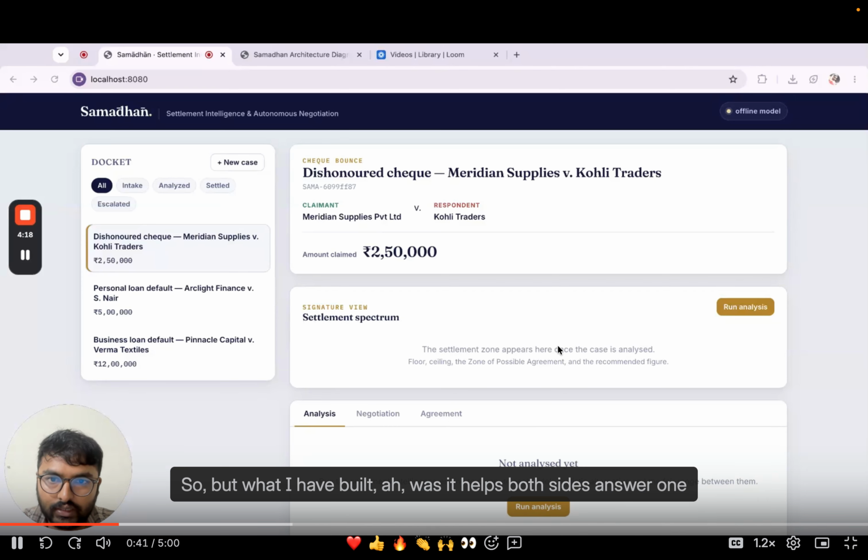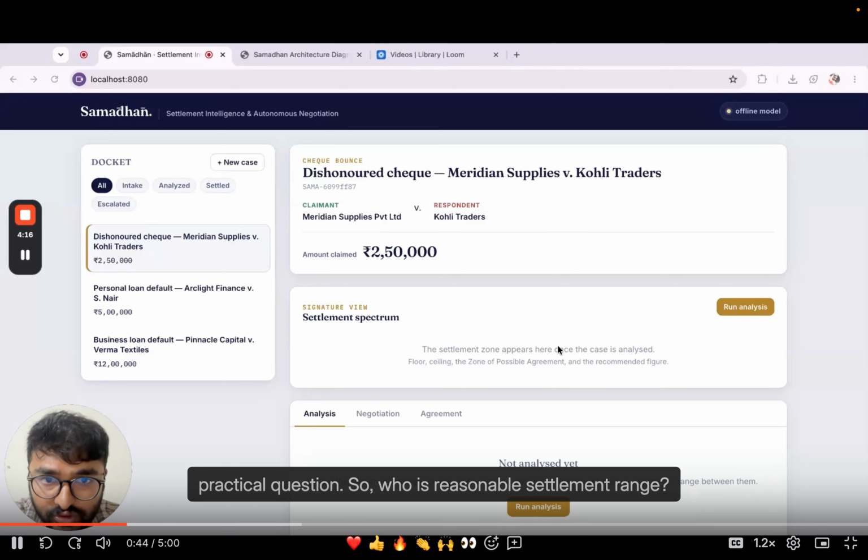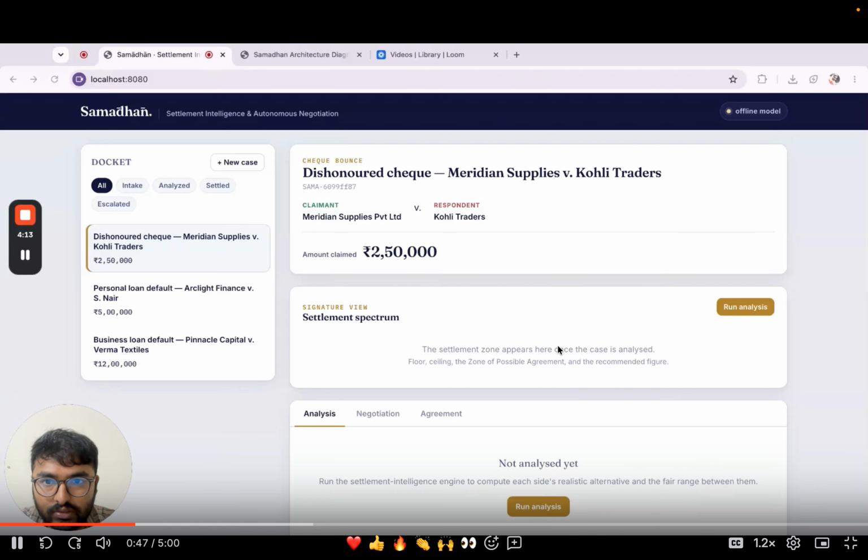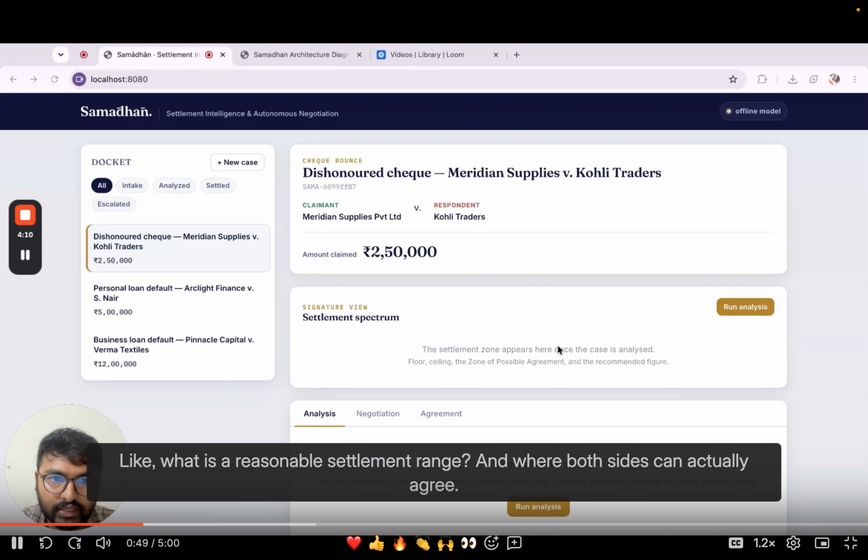But what I have built helps both sides answer one practical question. What is a reasonable settlement range, and where can both sides actually agree?